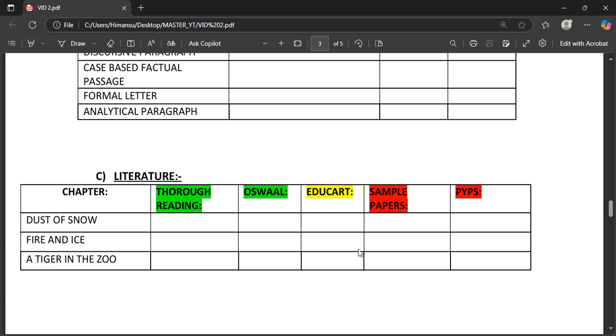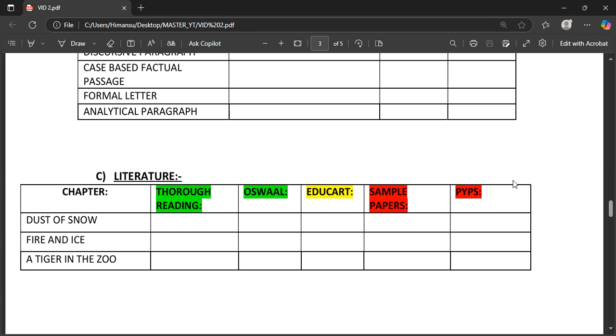What you're going to do is frame some characters, like Lomov and Natalya Stepanovna, and Chubukov, in your brain. You won't understand this right now, but you will understand it in time. These are the characters that you are going to remember. Character sketch and morals, you are going to remember completely for each chapter individually. Write it in a notebook. Oswaal question practice, Educart One Shot question practice, sample papers and previous year papers.